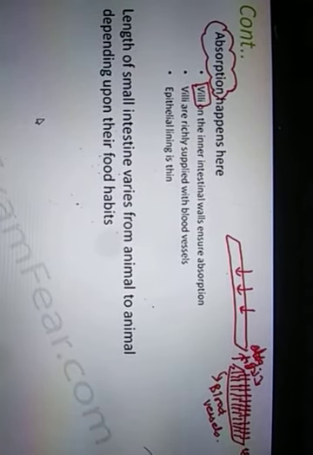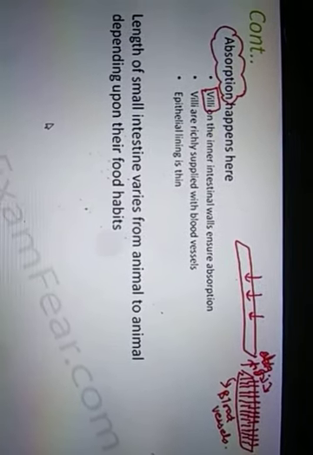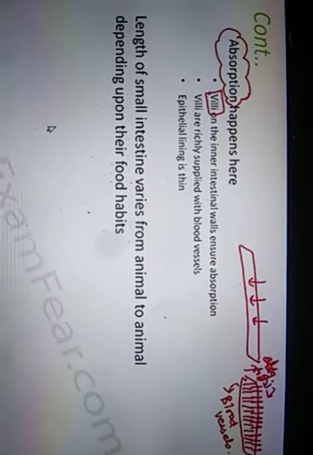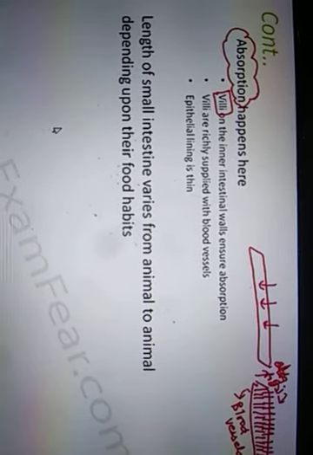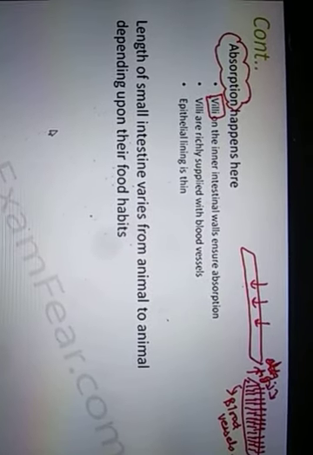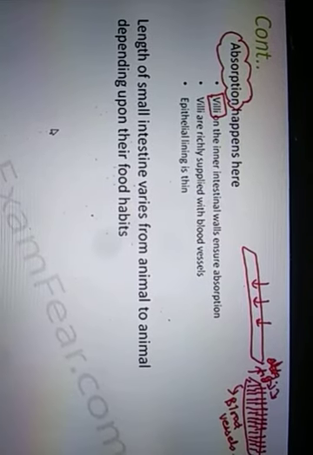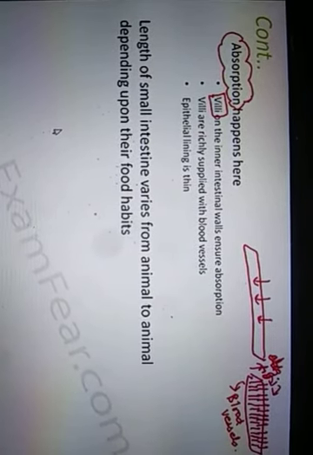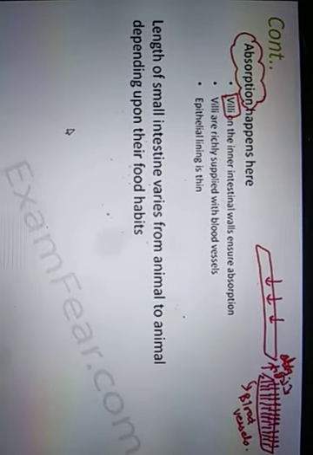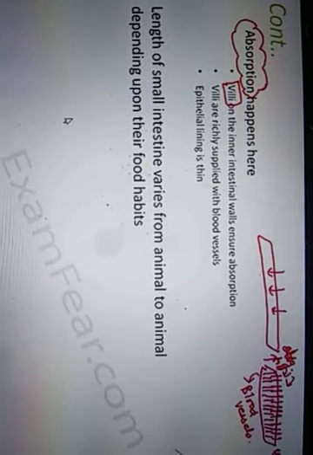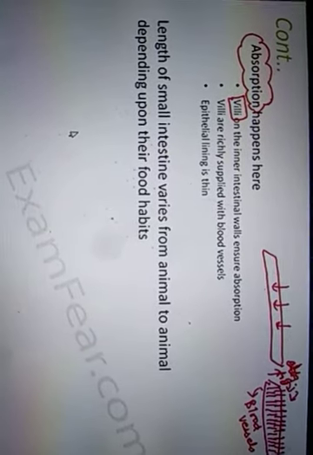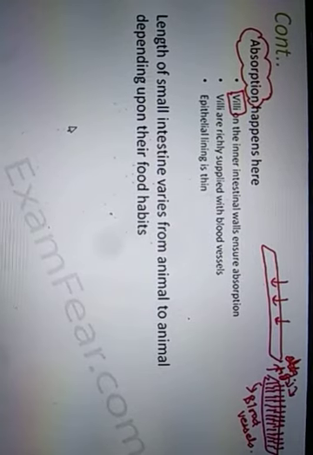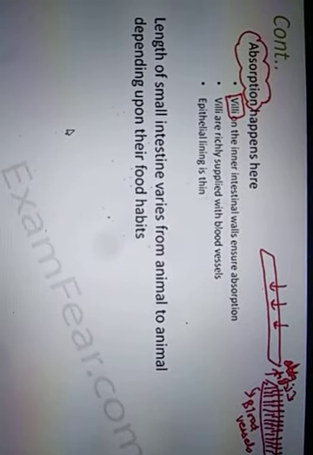Now the length of the small intestine varies from animal to animal depending upon their food habits, because some animals eat more plants, more grasses. Grasses contain more cellulose, and cellulose takes more time to get digested. Such animals have a very long small intestine. But for those who eat flesh, it is easier to digest. So those animals have a very small small intestine, because the small intestine performs one of the most crucial roles in the entire process of digestion.